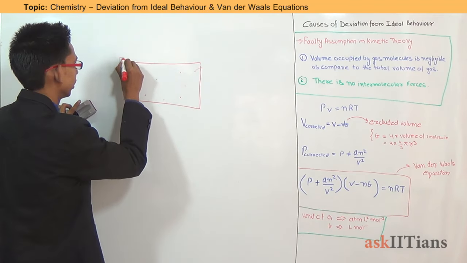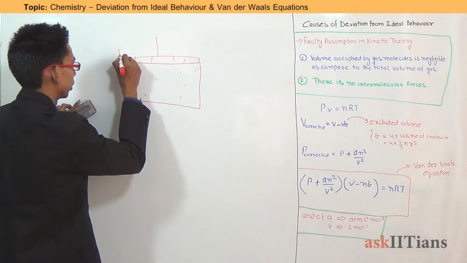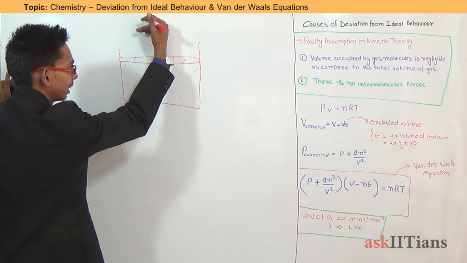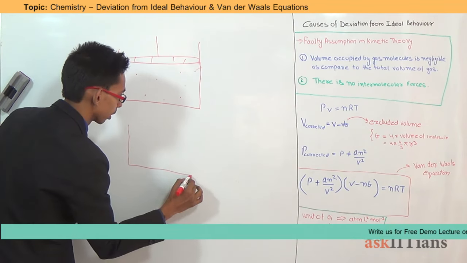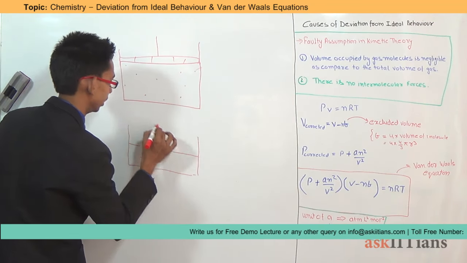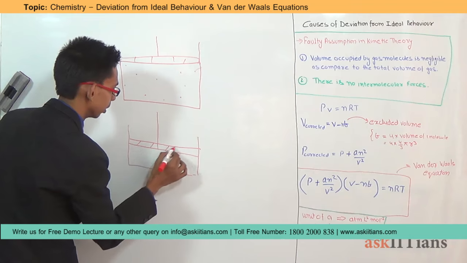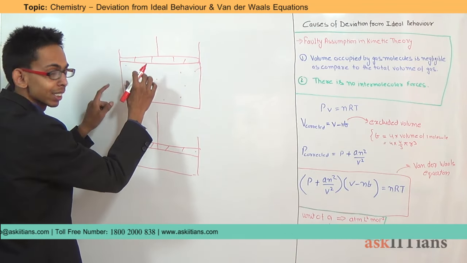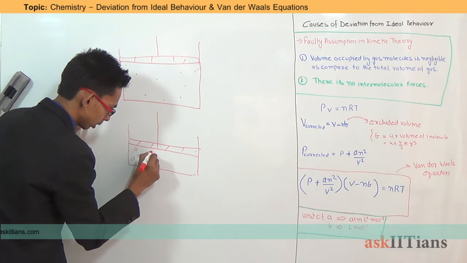The volume decreases, not in this way. Let's say it was a piston, a movable piston, and in the starting these were the gases. If we increase the pressure by moving the piston inward, we get a situation in which volume gets decreased by increasing pressure. Now, the distance between two molecules of gas gets decreased and they come closer.